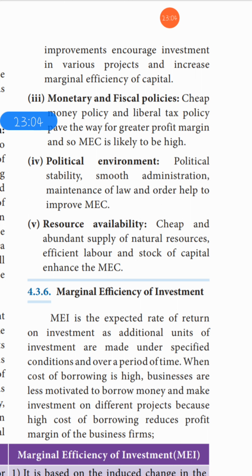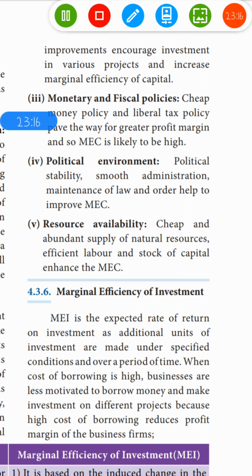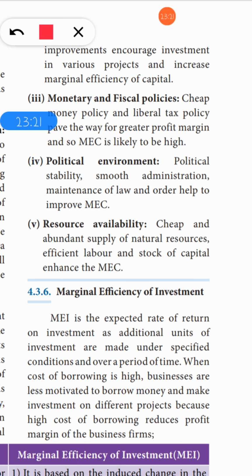Changes in the political administration and maintenance of law and order also will improve the MEC. Next, resource availability. When we get cheap and abundant natural resources, and also efficient labor and stock of capital, this will also lead to a better increment in the MEC.